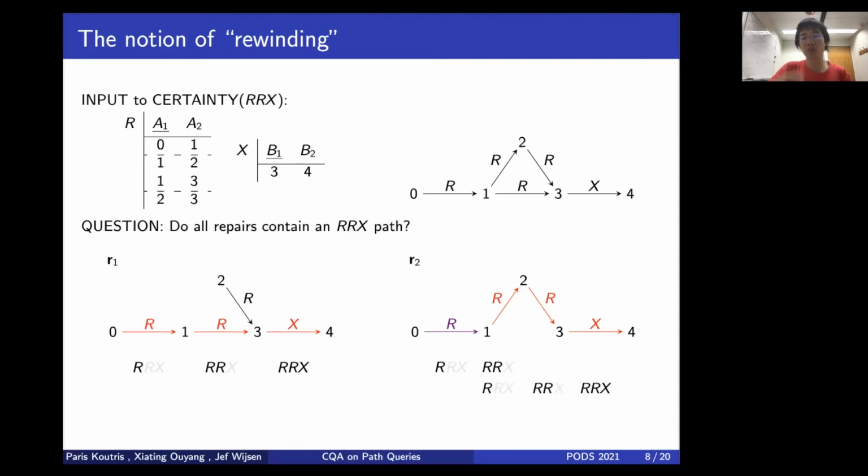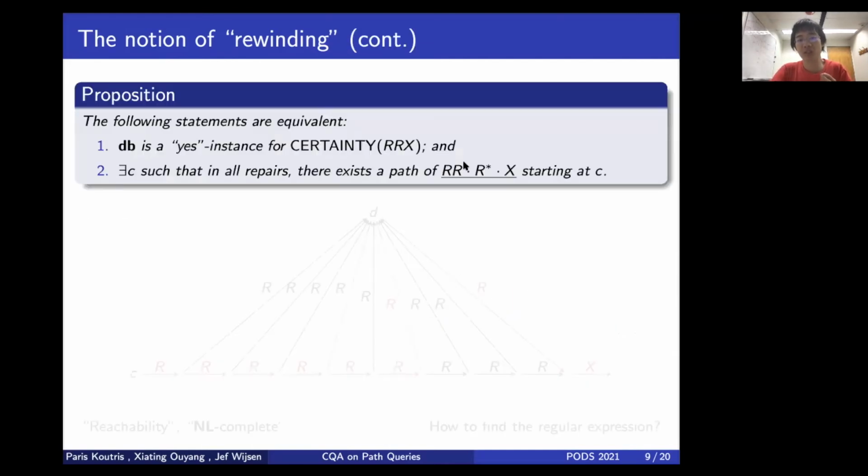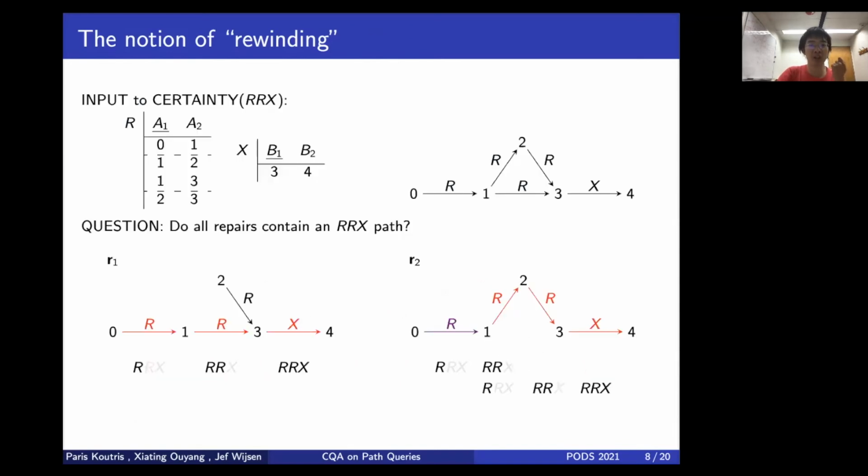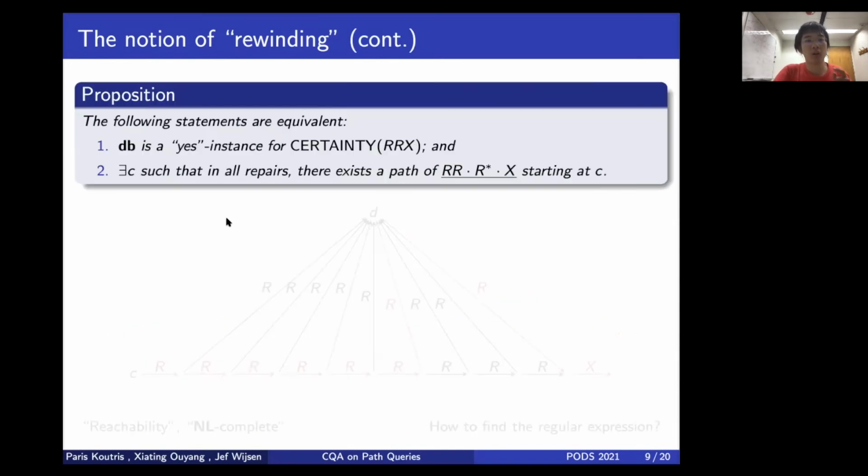As you can see, you can do this rewinding over and over, and doing this essentially results in a regular expression of this form. And we were able to show that we can answer yes to the CERTAINTY(q) problem if and only if there's some constant C, and in our example this 0, such that in all repairs, there's a path whose color is of this particular form.